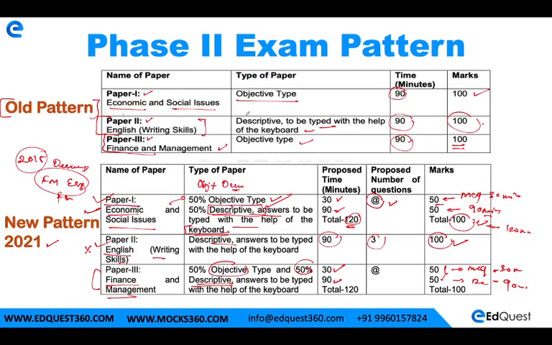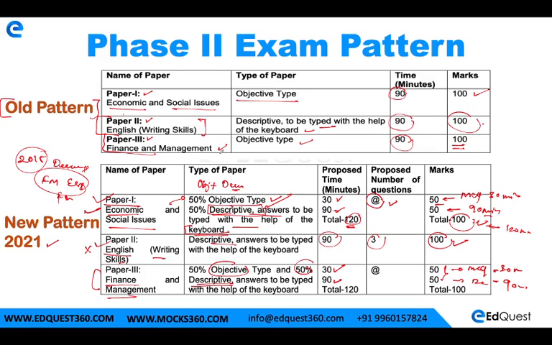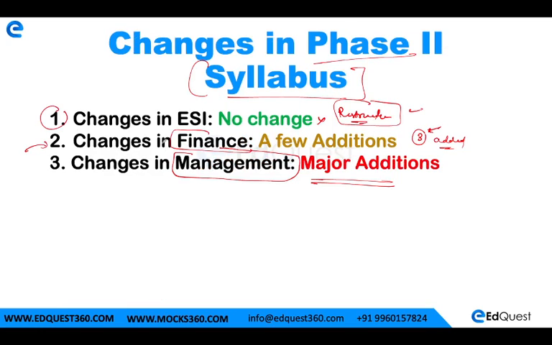I'll summarize the changes which have been made. There are changes in exam pattern and syllabus. There are changes like 50% objective and 50% descriptive answers that you have to write in phase 2, in paper 1 and paper 3, that is economics and social issues, and finance and management. The number of questions is here on the screen. There are no changes in the ESI syllabus, so be relaxed about it.